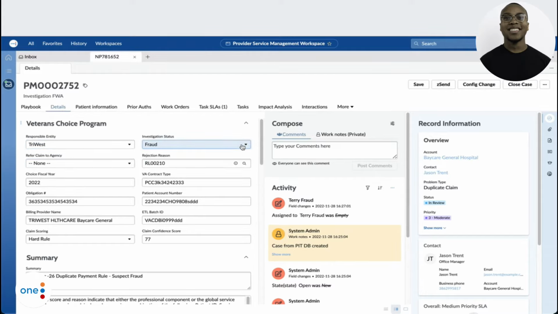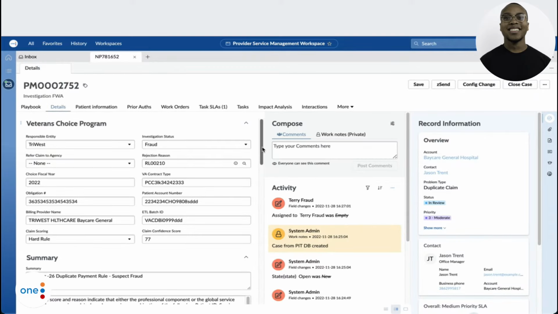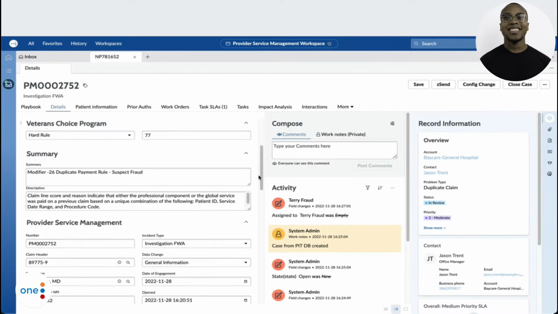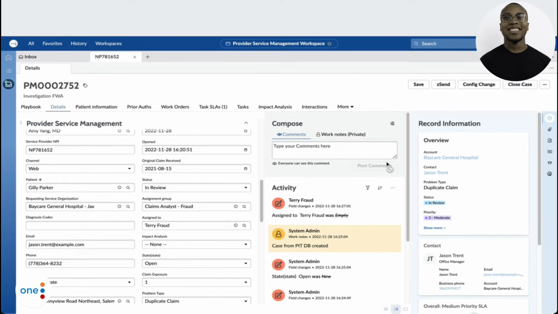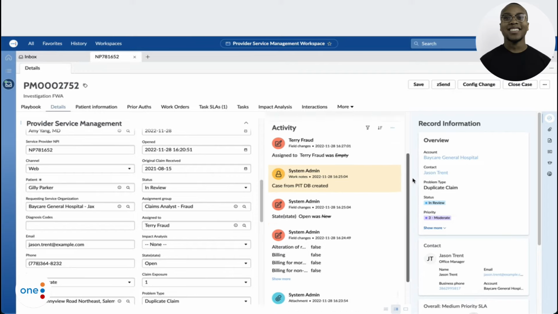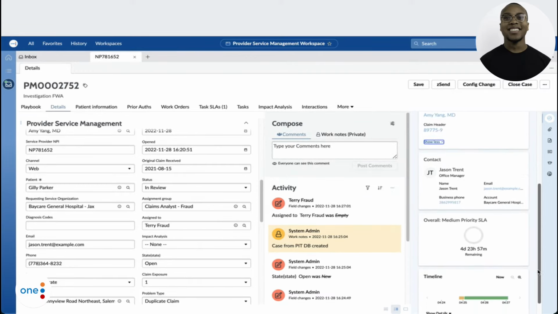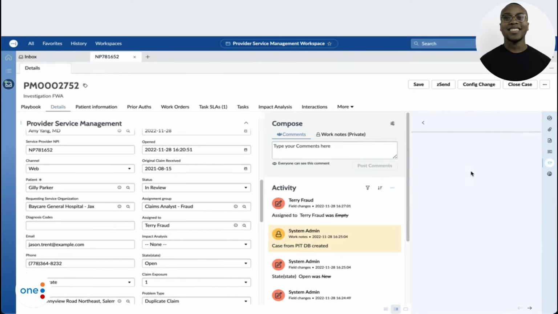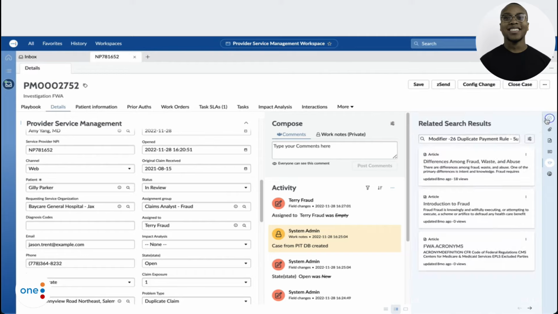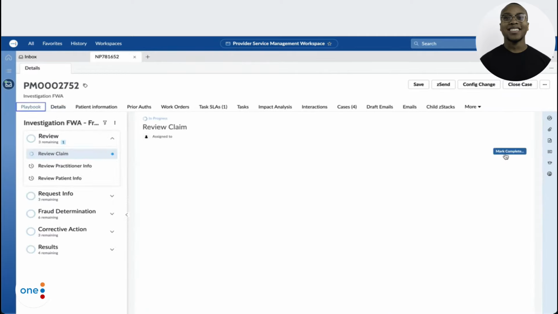Accepting the new case, he can review the claim details and updates from the claim processing system, such as responsible entry, investigation status, and rejection reason. Review the case activity and audit when changes have been made to the case. Review record information, such as contact details, service level agreements, and the case timeline. Also available on the sidebar is Agent Assist, dynamically populating knowledge content based on the details to answer Terry's questions.